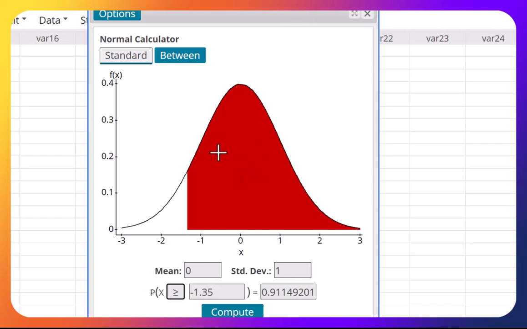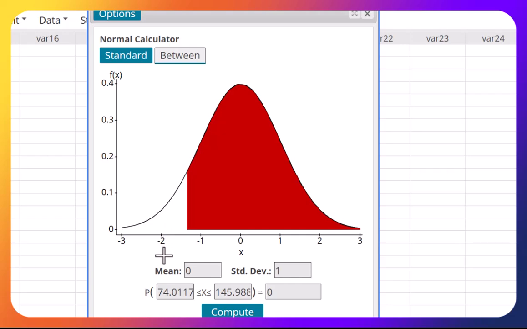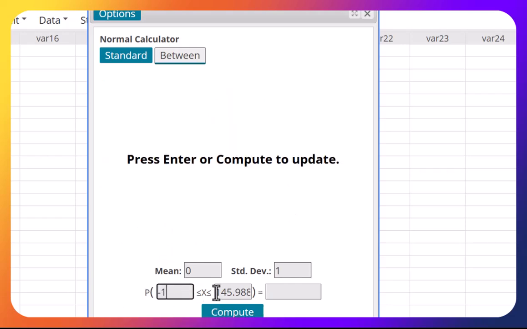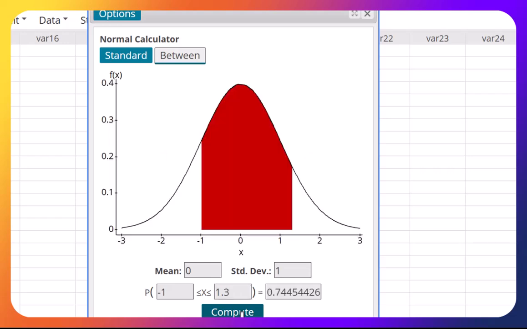Let's say I want to find the area of z between negative 1 and 1.3. Okay, just go to between, put a negative 1 here, and I said 1.3, and just hit enter, and here's the area. Look, this is negative 1 here, and this is 1.3.